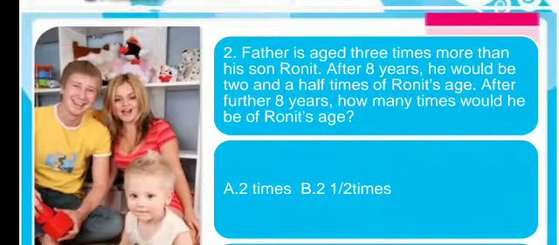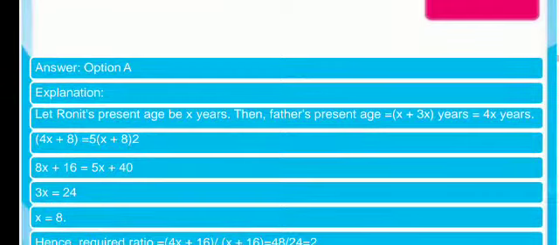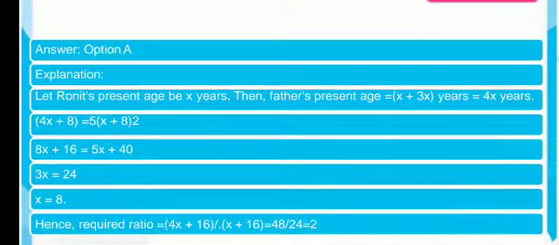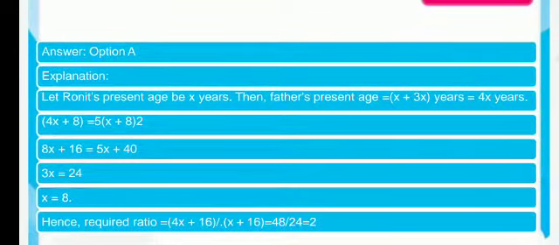So let us assume the son's age is x years. Father's present age is equal to x plus 3x years. x plus 3x becomes 4x years. That is 4x. After 8 years we have to calculate. That is 4x plus 8 is equal to, after 8 years, 2.5 times. 2.5 becomes 5 by 2. 5 by 2 into x plus 8.